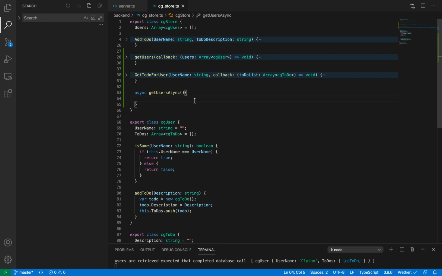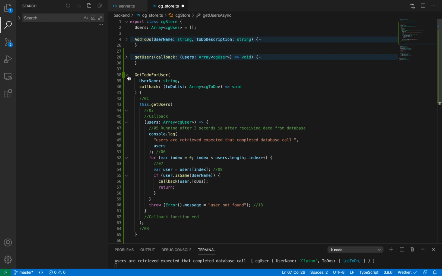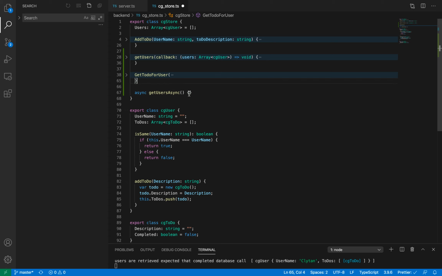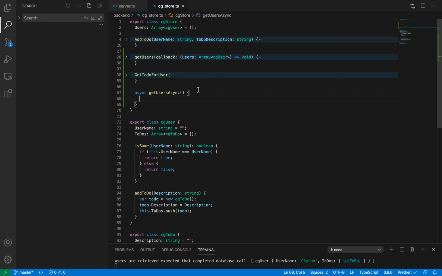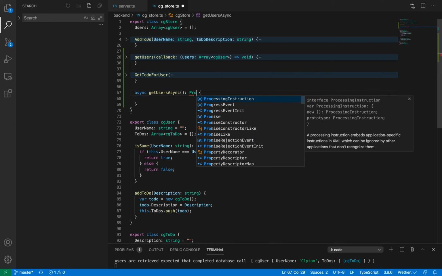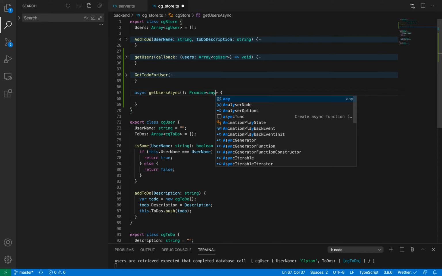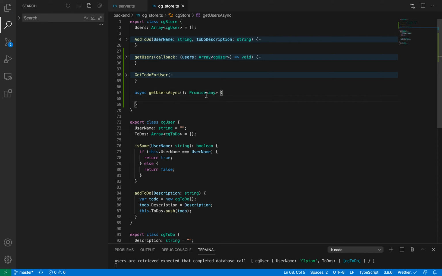Now this is my async function. And this async function is going to return something called a promise, and the promise will have any type of output.